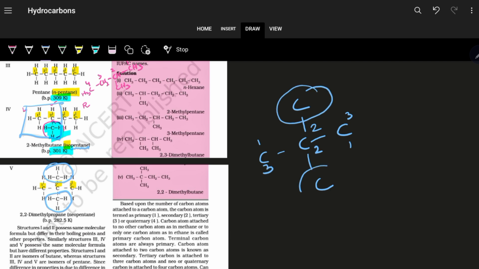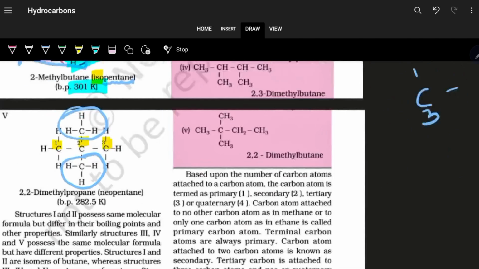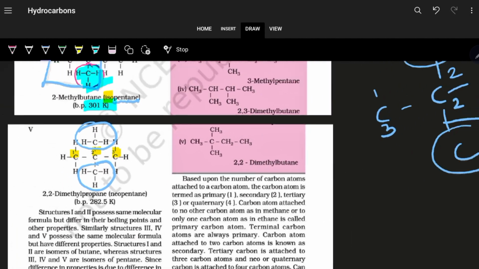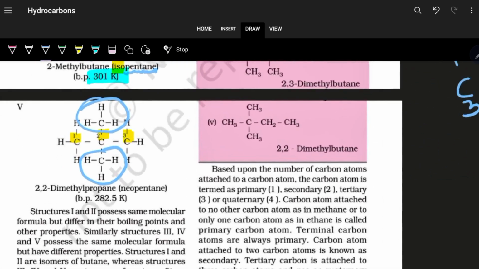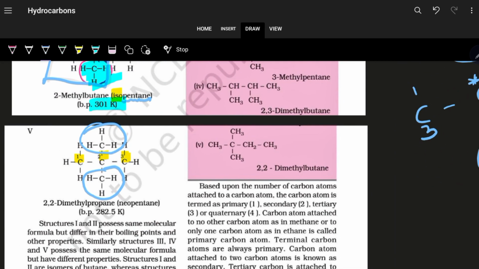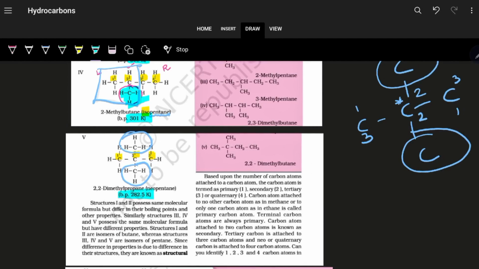At the 2 position, it has 2 methyl groups. So it is a 2,2-dimethylpropane system, but it is a neo system because this carbon atom is attached to 2 branchings. It is a neo system with a total of 5 carbon atoms, so neopentane. And when the branching increases again from iso to neo, the boiling point decreases even more.